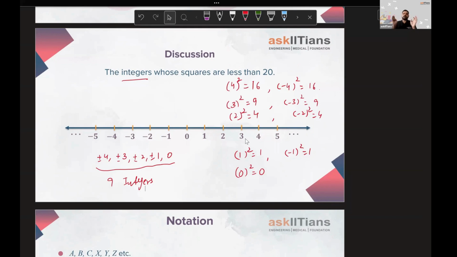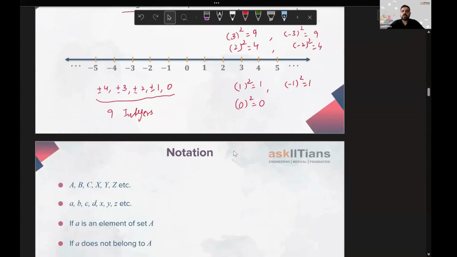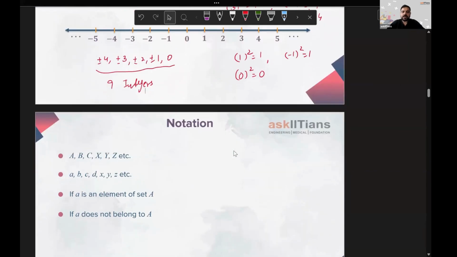If you ask anyone in the world to list the integers whose squares are less than 20, everyone will give you the same answer. Someone might start with 0, someone will start with 4, as we have done here, right? Order might vary, but the listing will be the same, right? So now let's move on to the notation part, how we notate this.